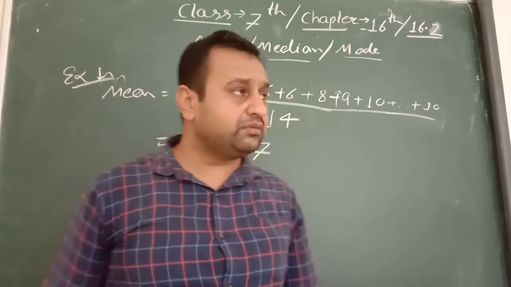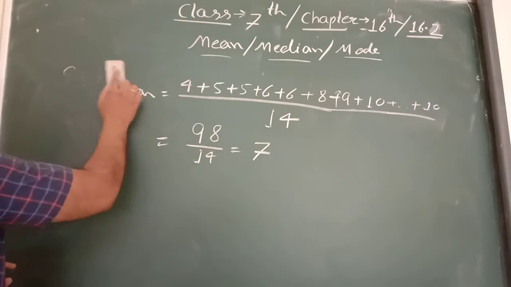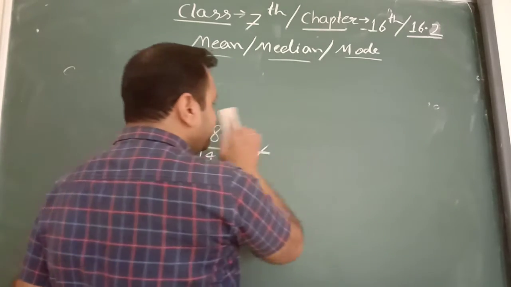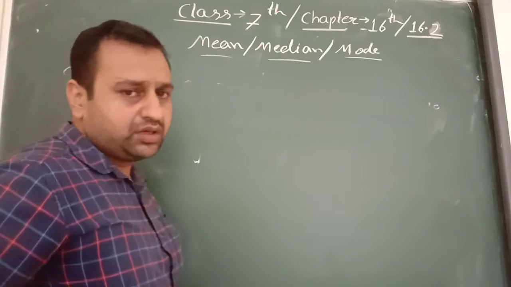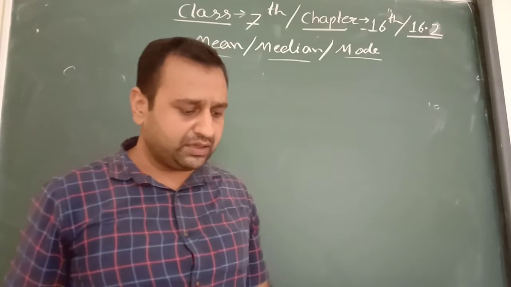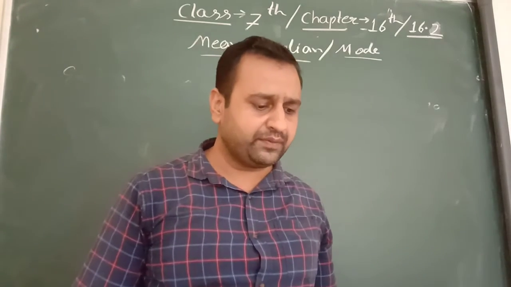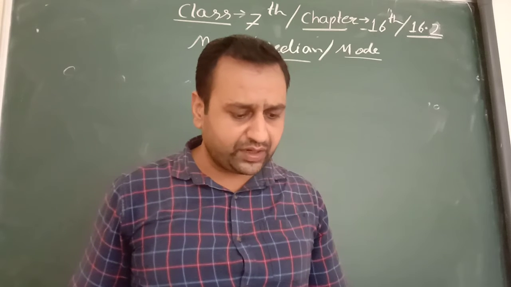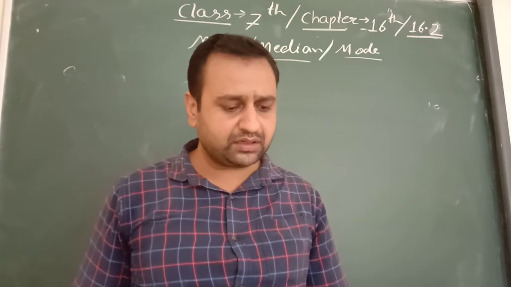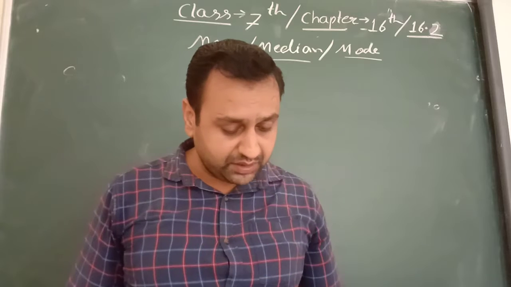Now second, median. What is the median? Median means mid value. If numbers are given, their mid value is called median. Page number 305, heading is median. The middle term is called median.